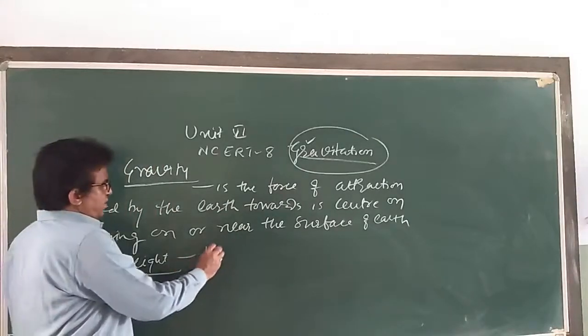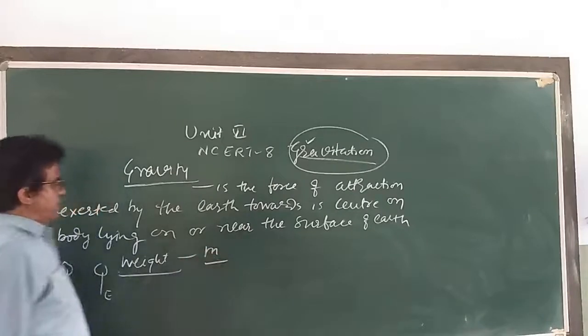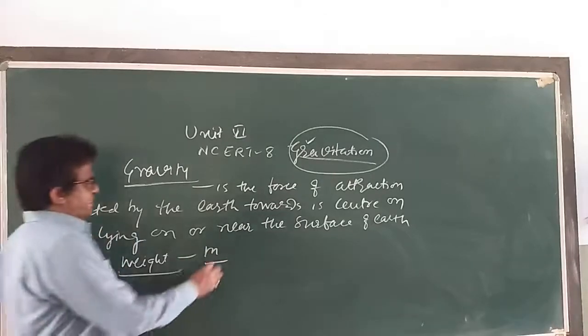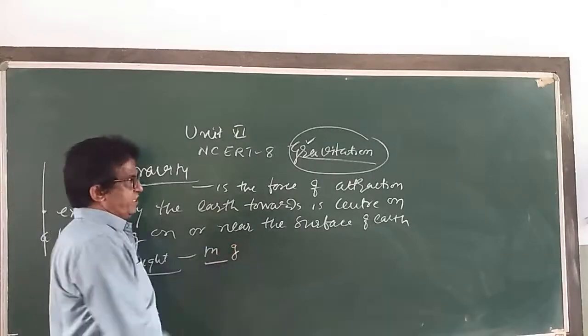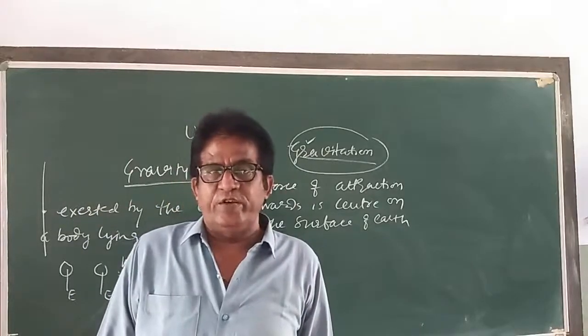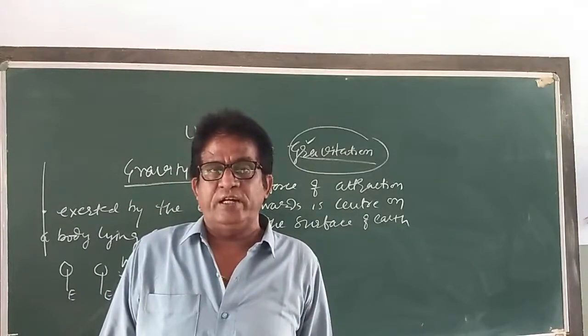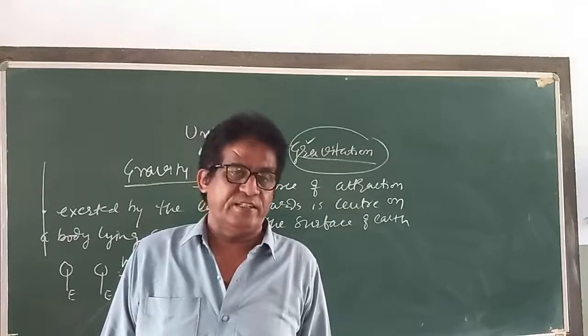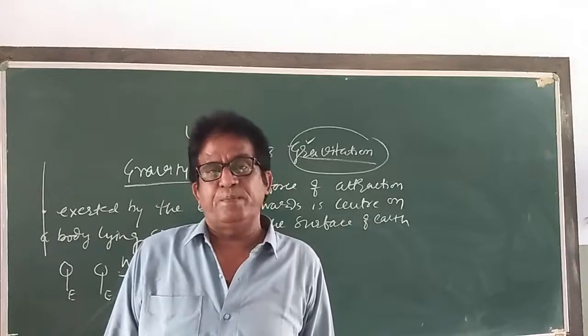Suppose m is the mass of the body placed on the surface of the earth, and the acceleration due to gravity is g. The acceleration due to gravity is 9.8 meter per second square, or nearly we can write 10 meter per second square.